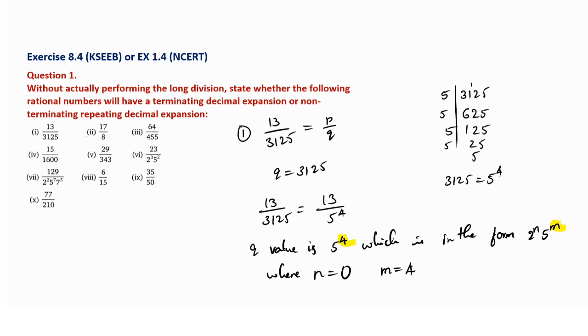If you have any doubt, you can turn on the audio and say it to me, so that I can understand and solve your doubt. So this is all about the thing. So you can say that, therefore 13 divided by 3125 is terminating. This is the answer you have to write. That's all. Any doubt regarding the first one?